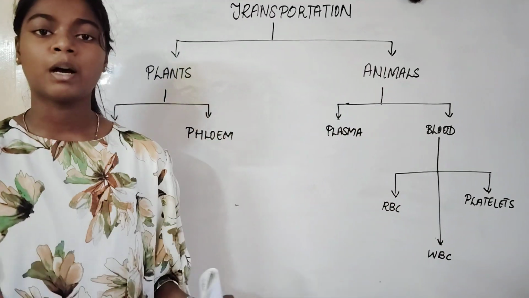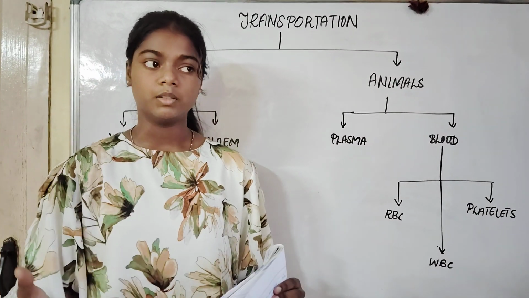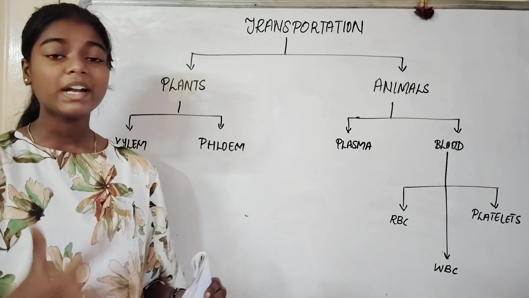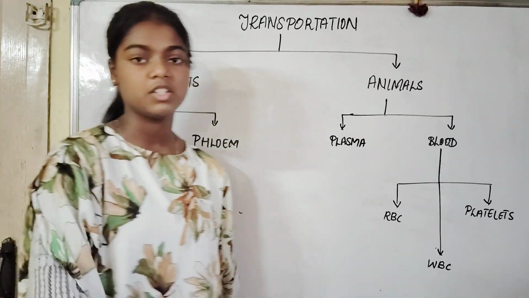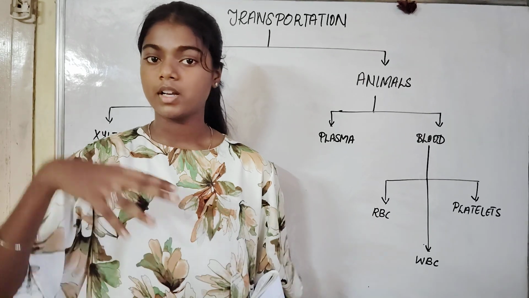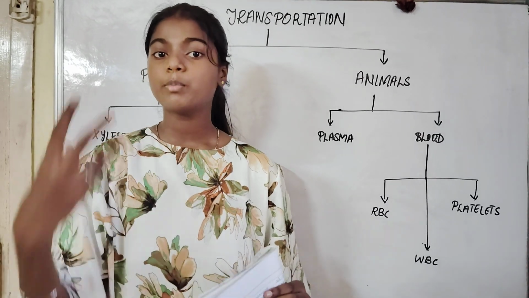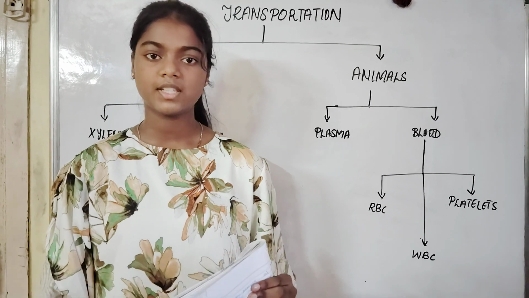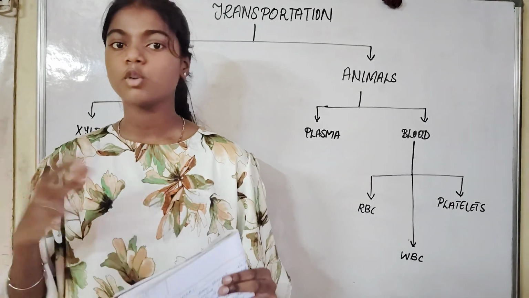WBC kills the germs and fights against the germs. One type of WBC kills the germs, one type of WBC will eat up the germs. Some types of WBC will produce a chemical substance called antibodies, which improve our immune system. It acts like the soldier of our body.